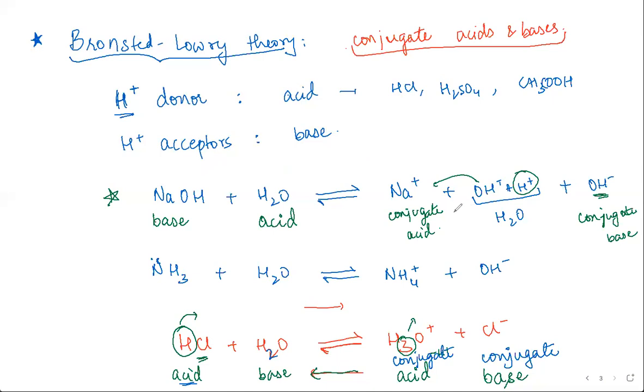So when NaOH is dissolved in water, NaOH is the base. It furnishes the OH minus ions. Now, in the reverse reaction, Na plus is attracting OH minus ions, and it is indirectly releasing the H plus ions from water. So Na plus itself does not have any hydrogens for it to donate, right?